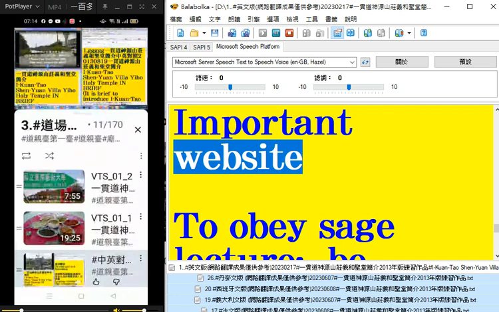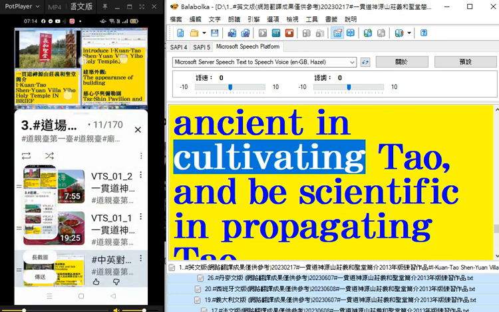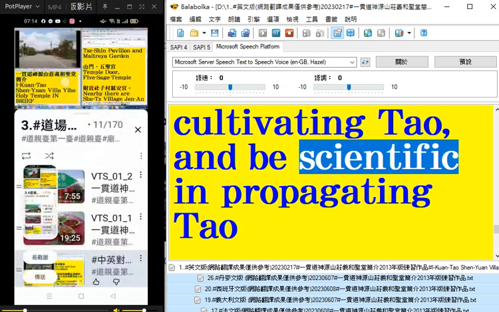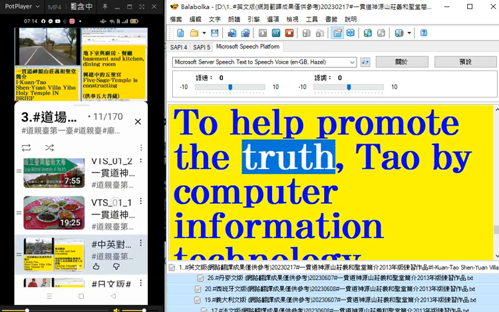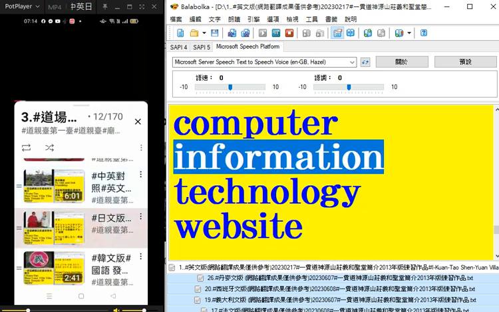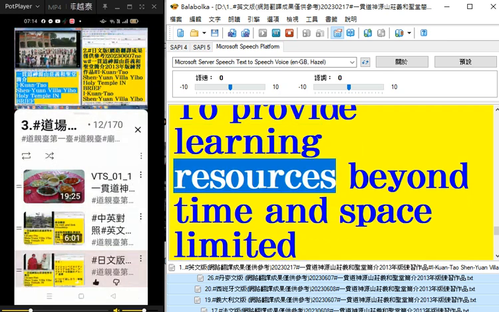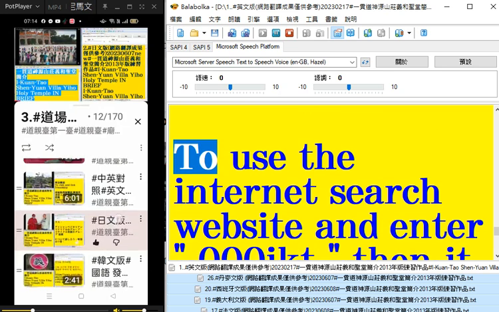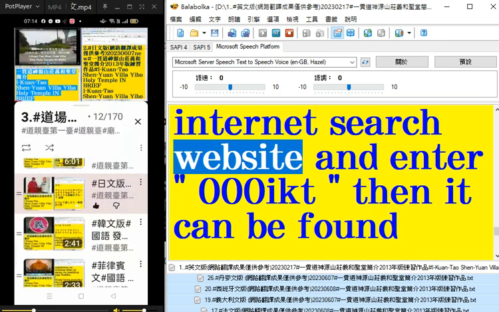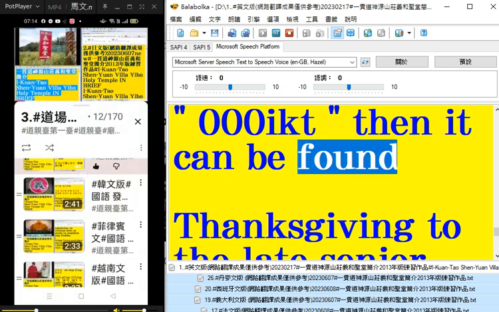Important website. To obey sage lecture, be ancient in cultivating DAO, and be scientific in propagating Tao. To help promote the truth, Tao by Computer Information Technology website. To provide learning resources beyond time and space limited. To use the internet search website and enter 000 then it can be found.